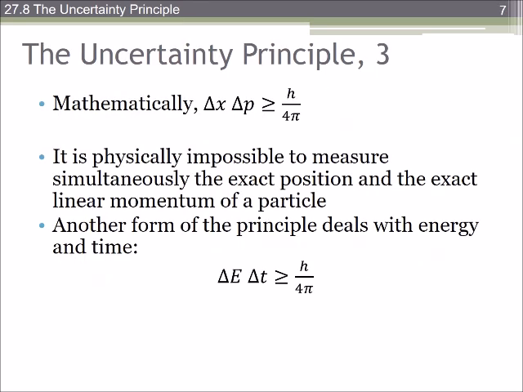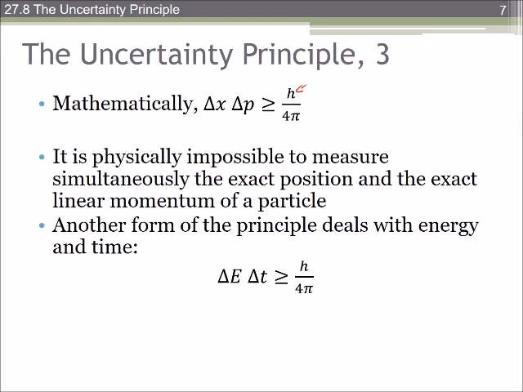Mathematically, that looks like math, right? We're going to write it this way: delta x, the uncertainty in x, and delta p, the uncertainty in p, the product of those can never be smaller than this value, where again, h is Planck's constant. It's impossible to measure simultaneously the position and the speed of the particle. That's how you might hear this said: we can't measure both things at the same time.